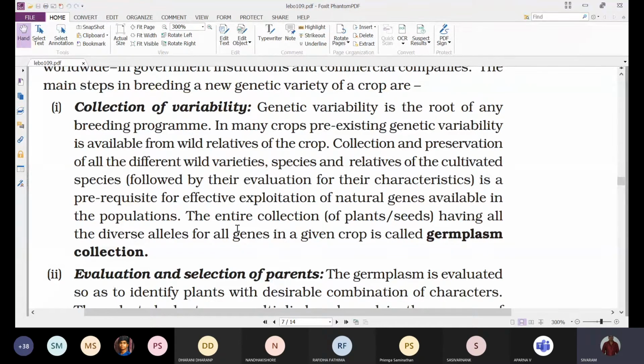Such wild relatives showing genetic variability need to be collected and preserved.